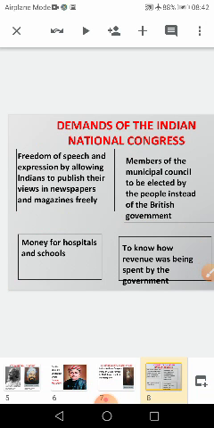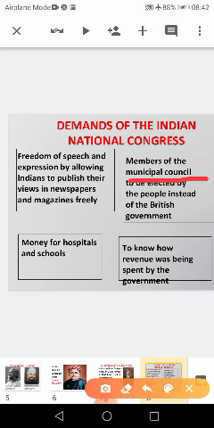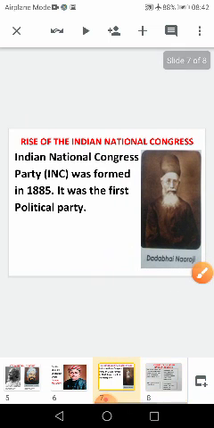The first one is the freedom of speech. Second one is the members of the municipal councils to be elected by the people, not by the British. Money for the hospitals and schools, and to know how revenue was being spent by the government. This is about the rise of Indian nationalism.